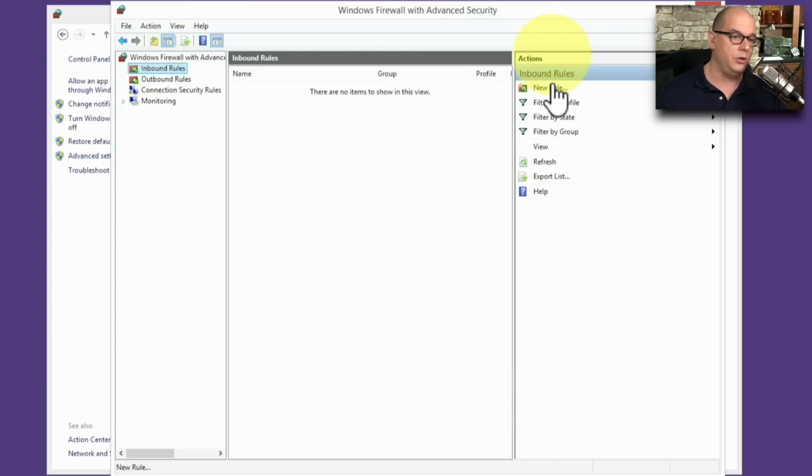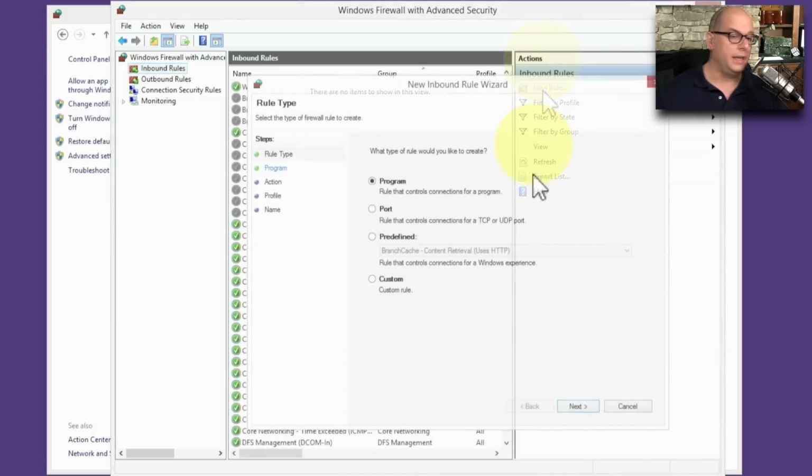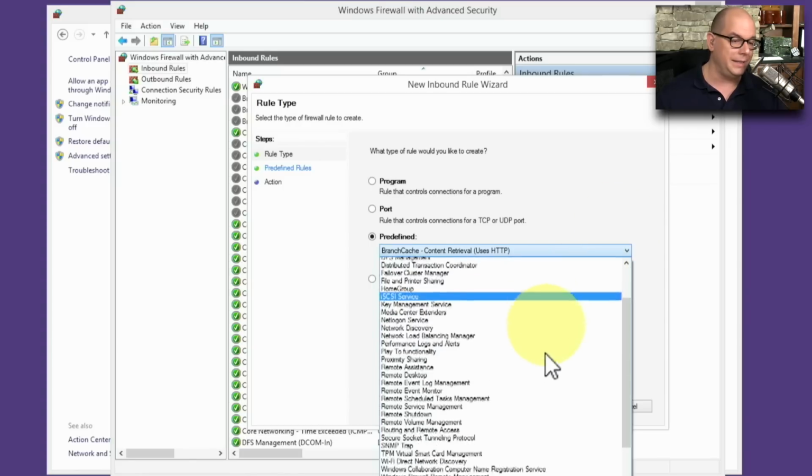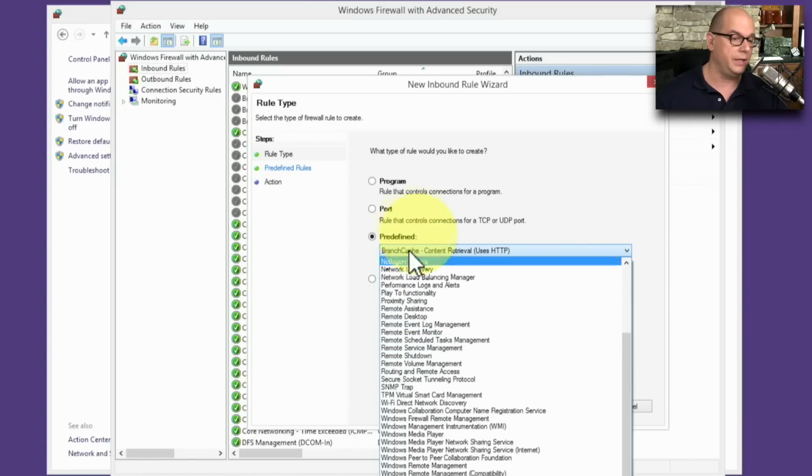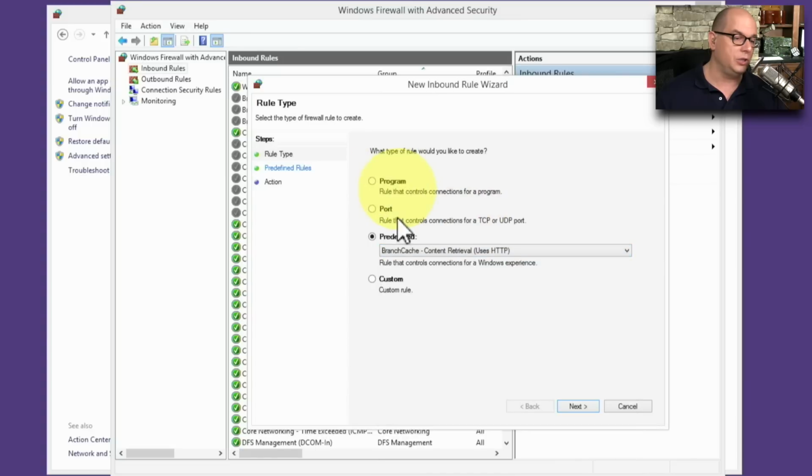So let's configure a new rule. I have a number of options when I'm configuring a new rule. I can configure it based on a program name. I can base it on a port, a predefined rule that's already in the firewall, or I can create one that's customized. Predefined rules are easy. I can simply list out which one of the applications that I would like to include in this particular rule. In my case, I'd like to do one based on a port number. I'm going to allow port 80 traffic to come inbound to my computer, so I'm going to choose port number.